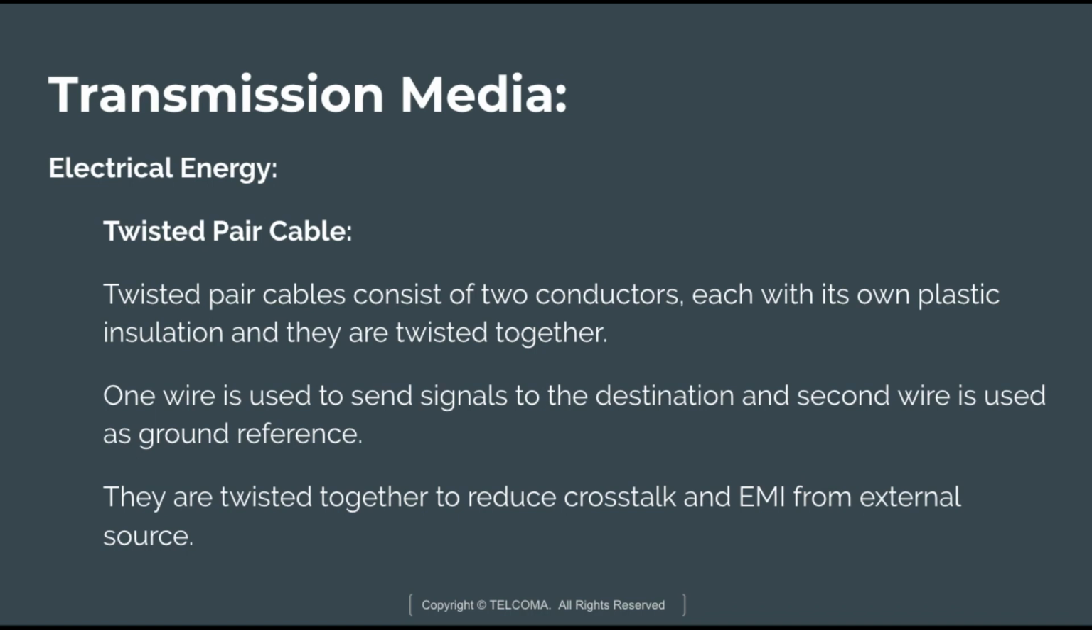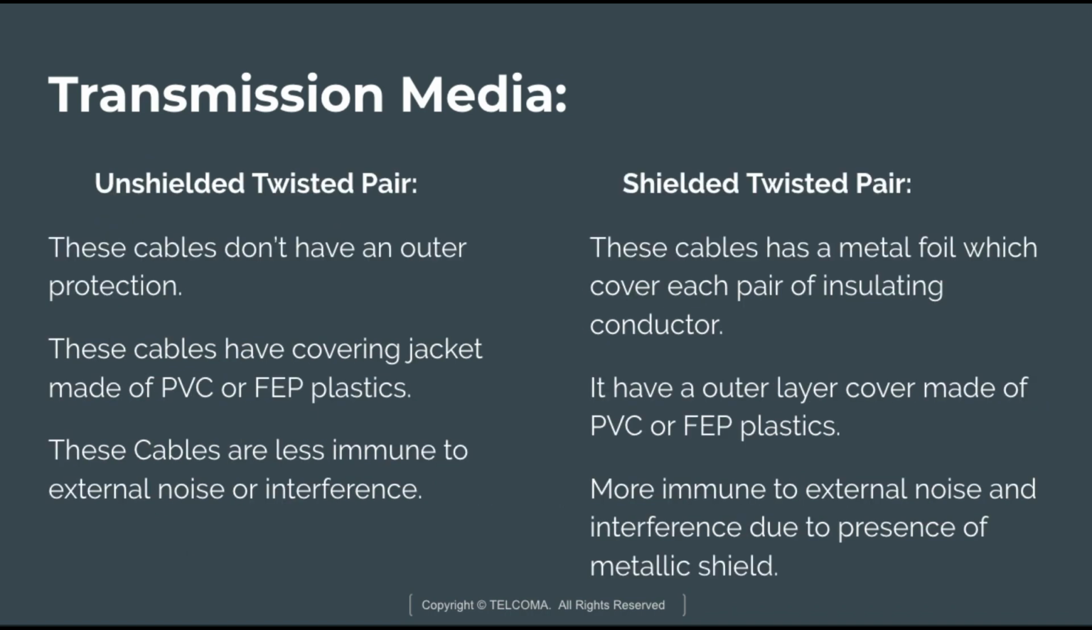The types of twisted pair cables are UTP and STP, that is, unshielded twisted pair and shielded twisted pair. Unshielded twisted pair cables don't have an outer protection, but STP cables have a metal foil which covers each pair of insulated conductors. UTP cables have a covering jacket made of PVC, polyvinyl chloride, or fluorinated ethylene propylene. After that, STP also has an outer layer made of PVC or FEP plastics.